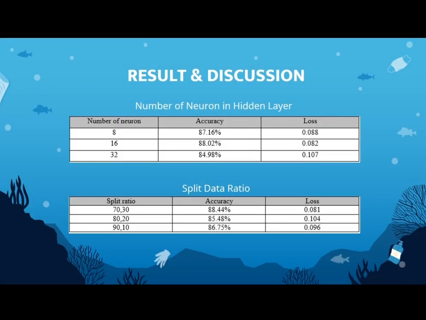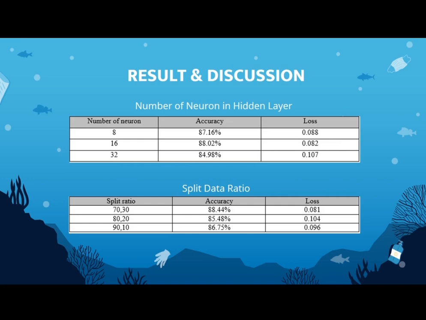Next, for the results and discussion part, the first parameter used to evaluate the accuracy of the ANN is the number of neurons in the hidden layer. The values used are 8, 16 and 32, and the highest accuracy we got is when we use 16 neurons, with an accuracy of 88.02% and a loss of 0.082.